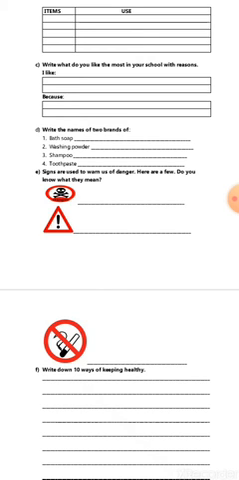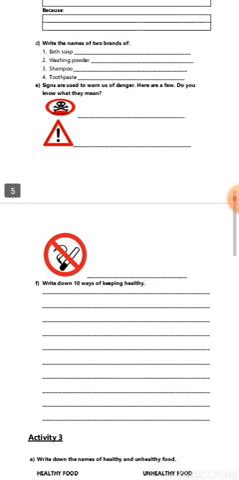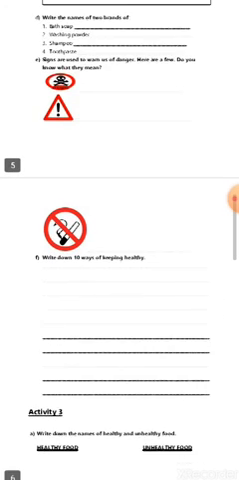Like the first one is danger. This sign is of danger. You have to write there, it is danger. And the third one is of no smoking. You will write no smoking here. Like you have to write the meanings of these signs here.